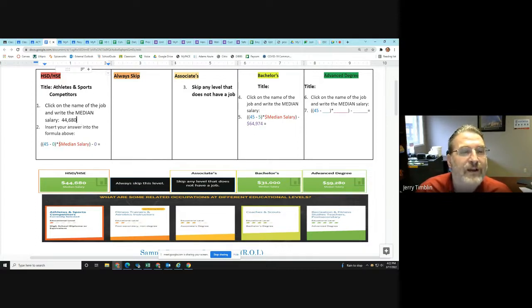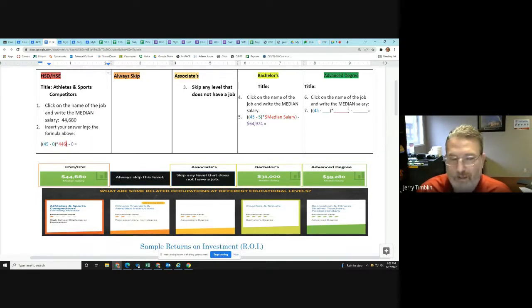So that number goes in here in the red section. So you're going to copy that down, 44,680. And then you do the multiplication and subtraction. So for this one, the part in parentheses comes first, 45 minus 0. So no subtraction, just 45. So it's 45 times 44,680. So you multiply that out.